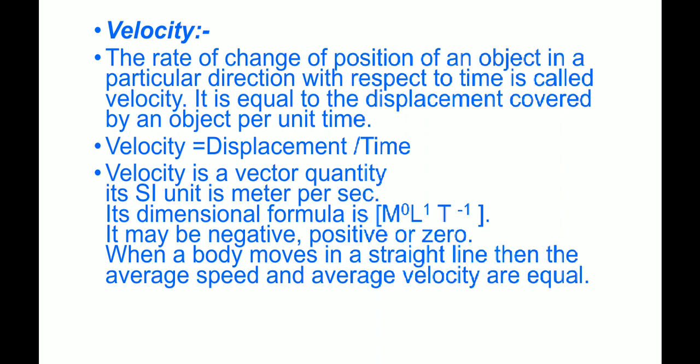Its SI unit is meter per second. Its dimensional formula is M raised to power 0 L raised to power 1 T raised to power minus 1. It may be negative, positive or zero. When a body moves in a straight line, then the average speed and average velocity are equal.